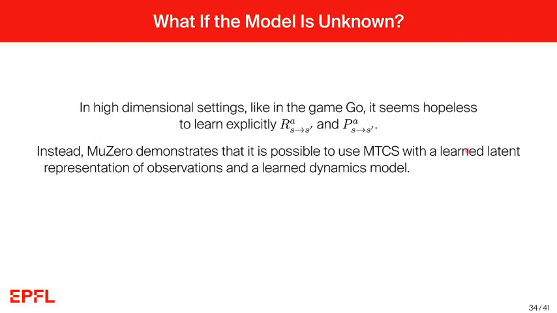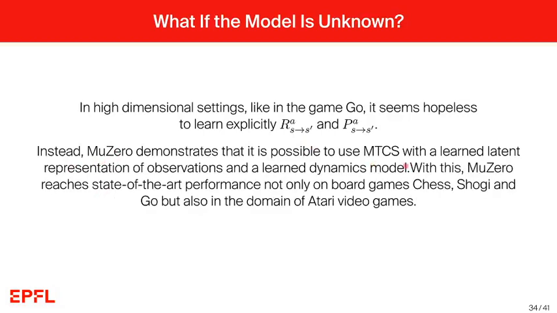In MuZero, you will learn that these latent representations are not discrete, but they're actually vectors. And it is because of Monte Carlo tree search that it is possible to operate with these vector-valued latent representations. The value iteration, so this background planning, would not be able to efficiently deal with these vector-valued latent representations. The publication of MuZero actually shows that with this approach it is possible to reach state-of-the-art performance not only on board games, chess, shogi, and Go, but also in the domain of Atari video games.